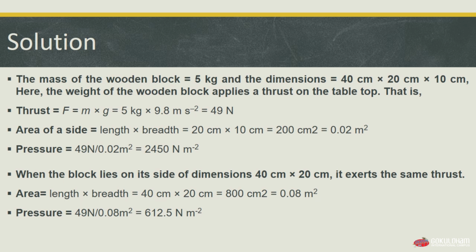In case A, when the block lies on its dimension 40 by 20 by 10, it will give us pressure as 2450 Newton per meter square. But when the block lies down on the side 40 by 20 centimeter, it will give us the answer as 612.5 Newton per meter square. So this is our solution.